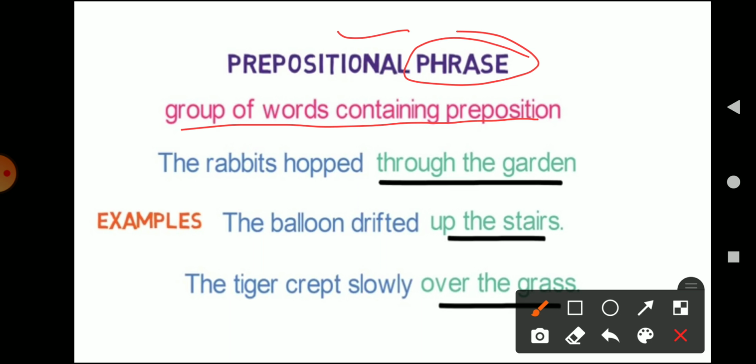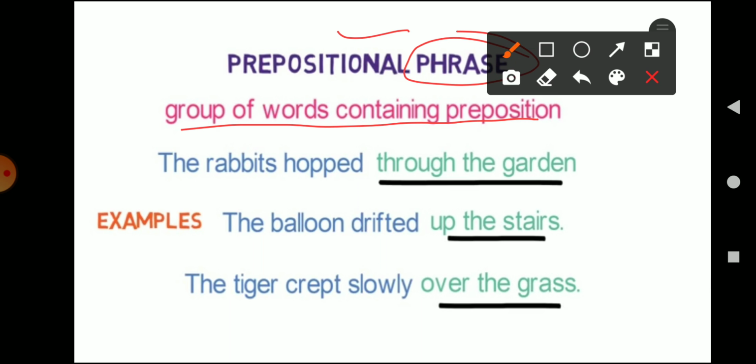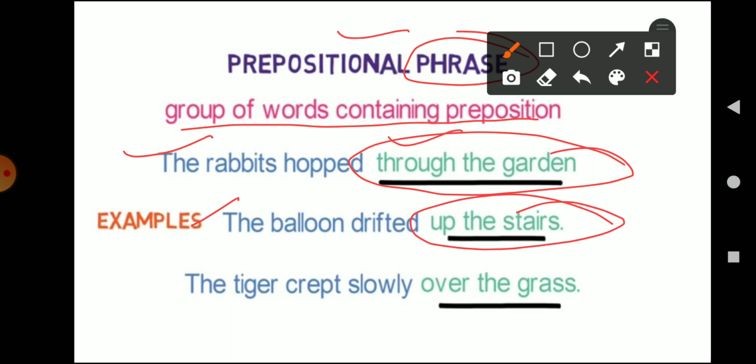Let's take a few examples, then it will be more clear to all of you. The first example is: the rabbit hopped through the garden. Here in this sentence, "through the garden" as a whole is a phrase, and the preposition in this phrase is "through". So when a group of words contains a preposition, it is known as a prepositional phrase. Let us take a few more examples. The second example is: the balloon drifted up the stair. Here "up the stair" is the prepositional phrase, in which "up" is the preposition.